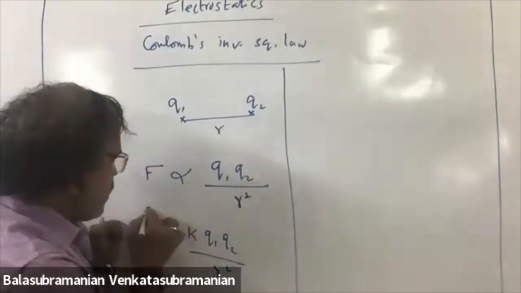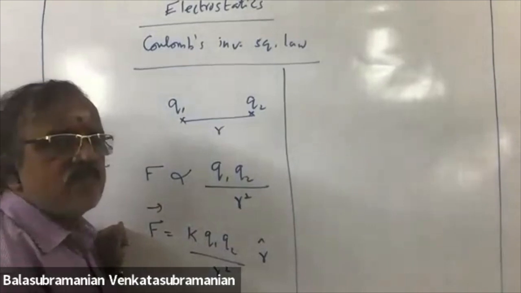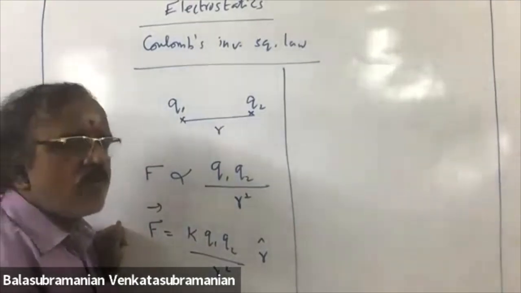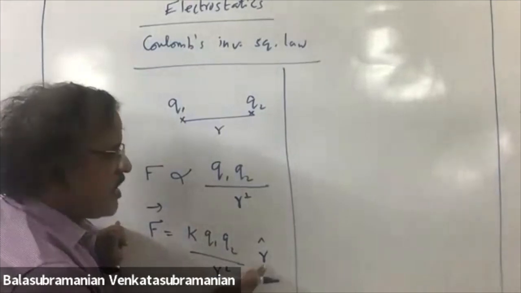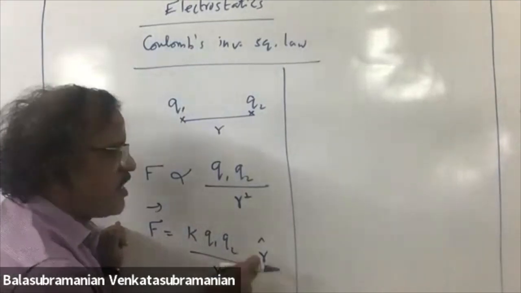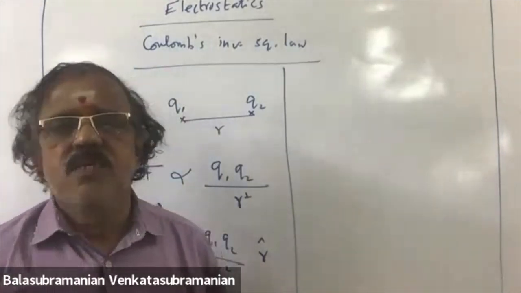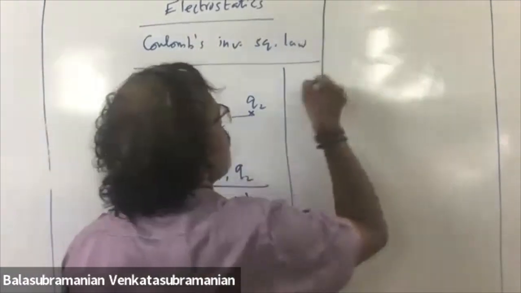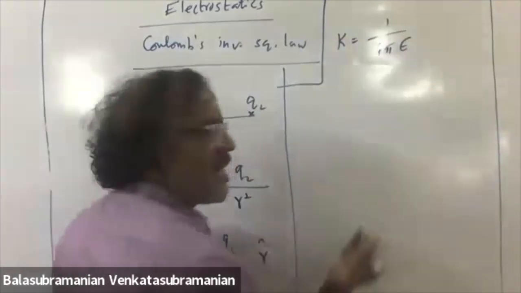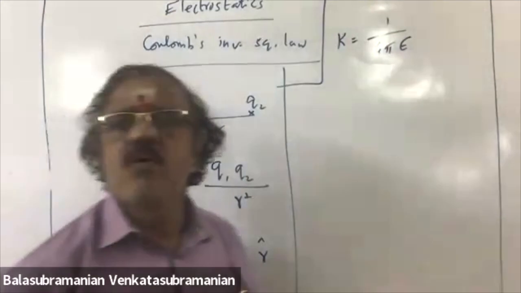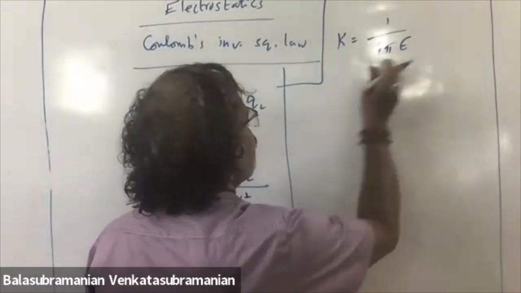Force is a vector, so I can put R cap. Charge is measured in coulomb. This is a distance. So the right answer also should be a vector. So we are multiplying by a vector quantity. This K is nothing but 1 by 4 pi epsilon.